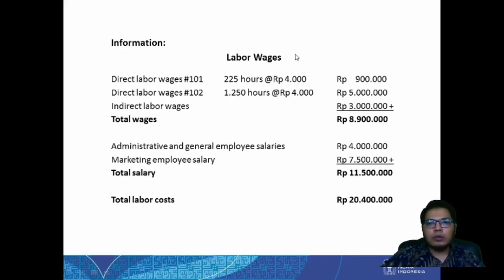And then for the labor wage, because this is a direct cost, we use wage. We pay them according to their production level, so we use wage. So this direct labor wage, some wage we calculate using the work hours, and here they have different work hours, and this is the information. There is also indirect labor wage. So this is not by an hour, so this is all calculated as 3 million, and this is the total.